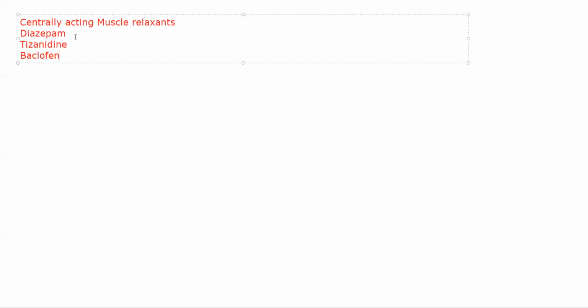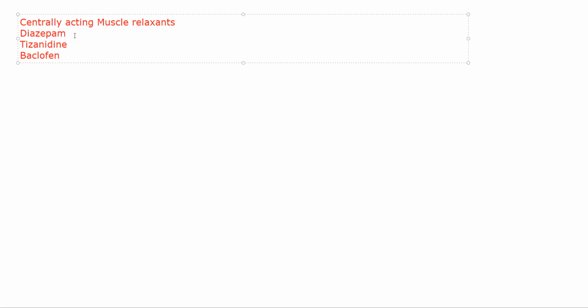Now diazepam, you know, is a GABA analog. It is not exactly a GABA analog, it will cause GABA to increase in the area near that neuron, because of which there is inhibition of impulse transmission. We already went over what diazepam is and how it functions. It will make GABA more attractive to GABA's receptor, because of which there is inhibition of transmission.